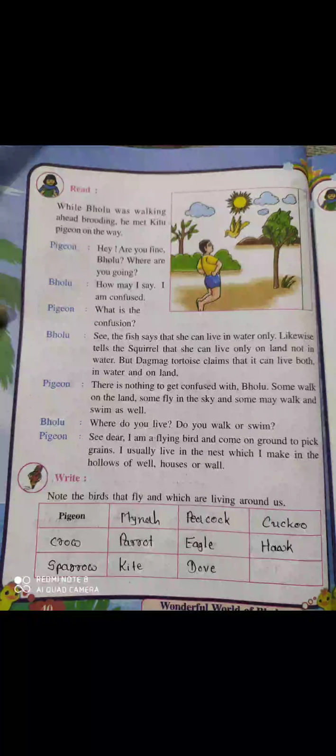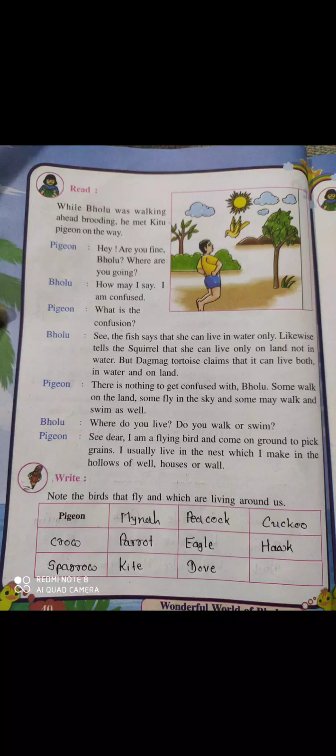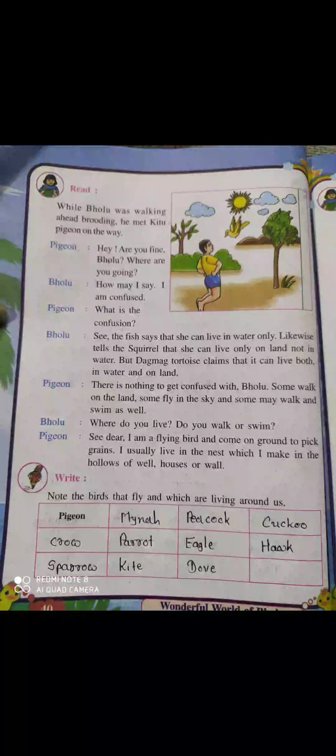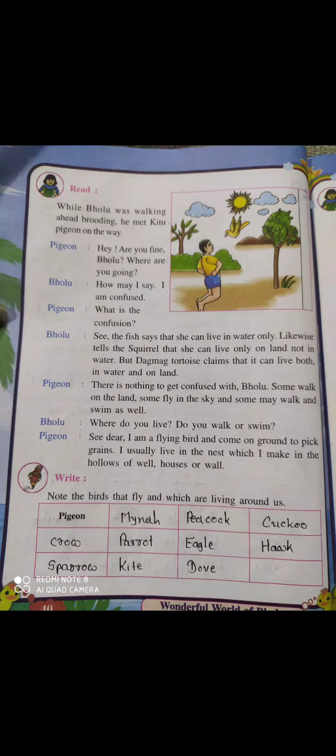Now Bholu says, see, the fish says that she can live in water only. Likewise, the squirrel says that she can live only on land, not in water. But the tortoise claims that it can live both in water and on land. Now Pigeon says there is nothing to get confused with. Bholu, some walk on land, some fly in the sky, and some may walk and swim as well.